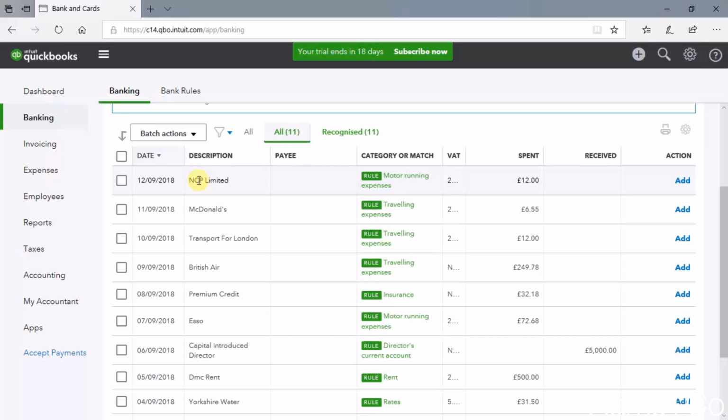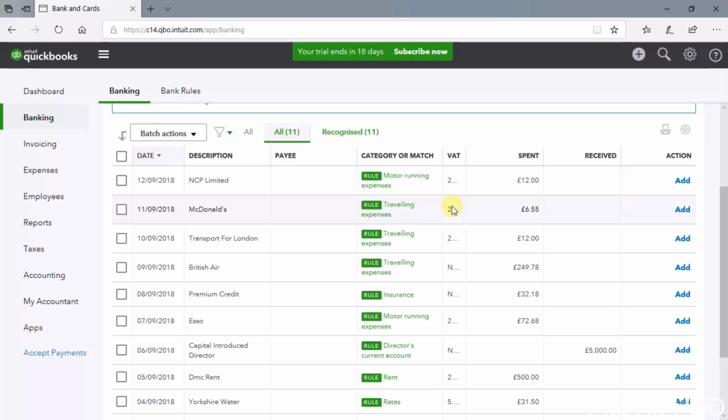An example of this would be NCP Limited, so National Car Parking. At some point, we've set up a rule that says every time you see the letters NCP as a payment coming out of the bank account, please post it to motor expenses and please claim 20% VAT back on it for us. Similarly with McDonald's, whenever you see that as a payment, please post it to travel expenses and please claim 20% VAT back on it.